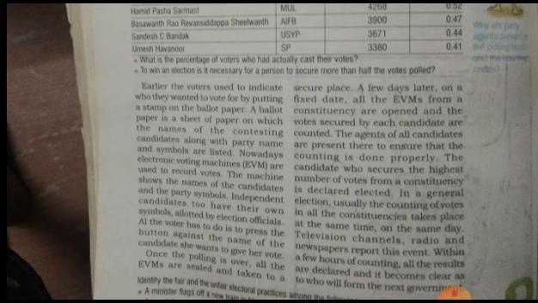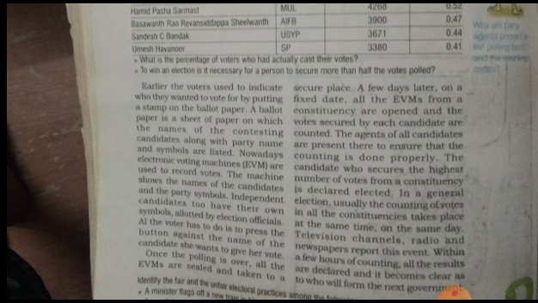Previously the ballot paper was common, but now EVM machines have come, though in some elections only ballot paper is still used. Recently, in the election of MLAs from teachers, there was only ballot paper for casting votes.